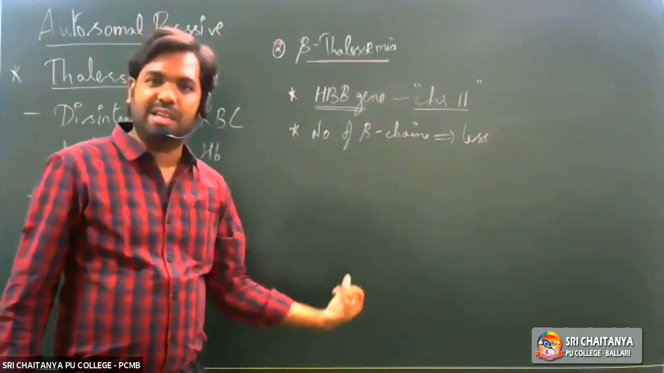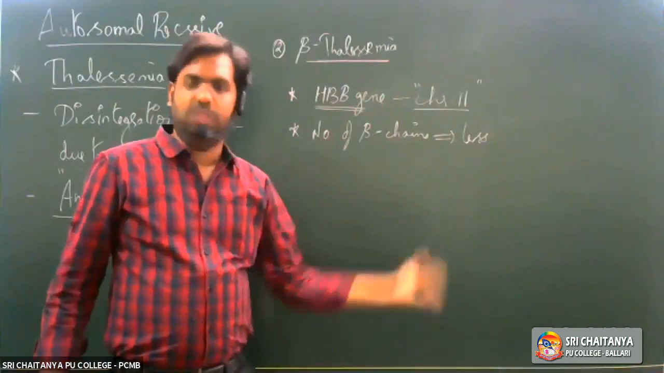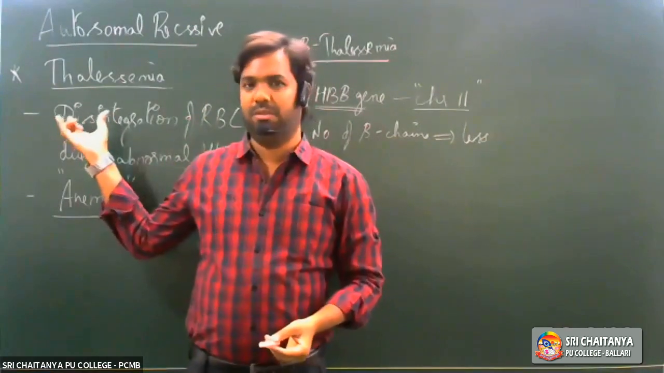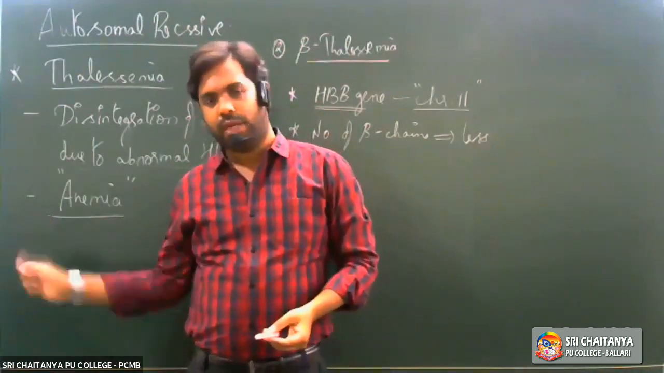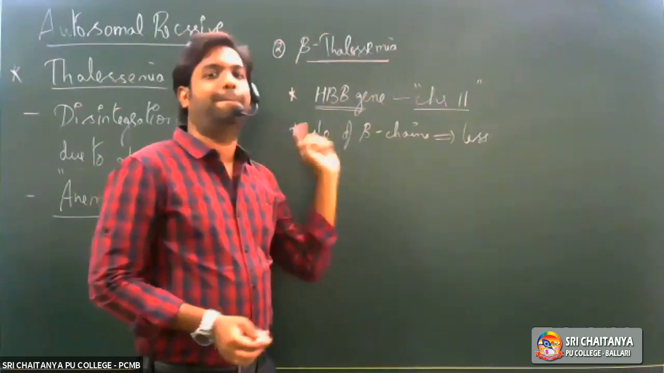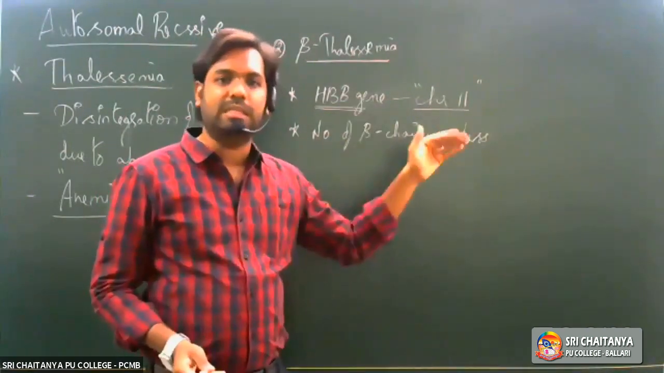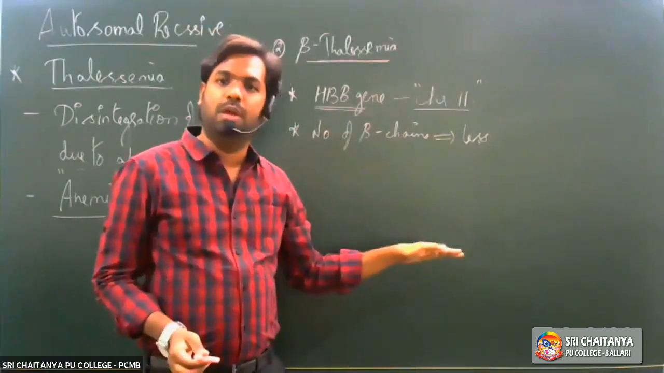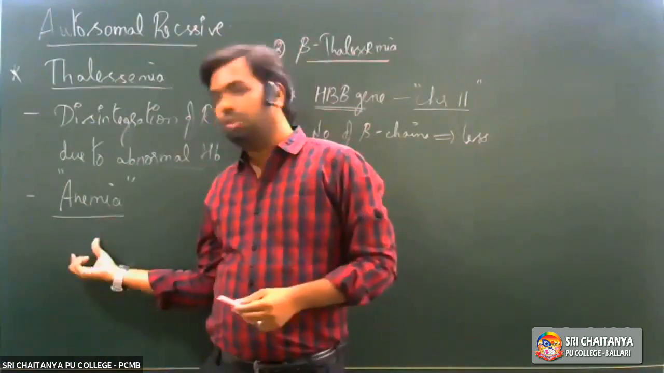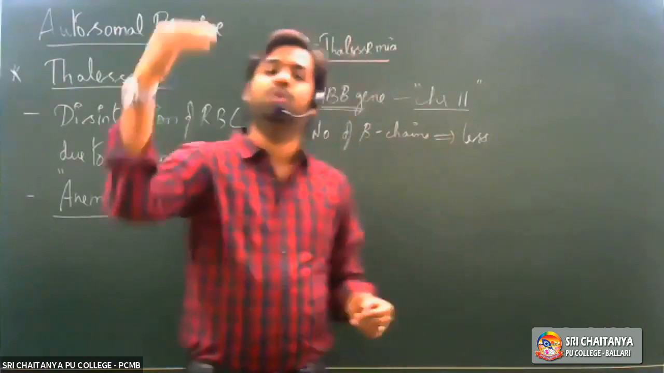Now, since the beta chain is less, what would happen? The number of hemoglobins synthesized would decrease. Since the number of hemoglobins synthesized decreases, the number of RBCs present in the blood also will start decreasing. So two things are happening again, even in the case of beta thalassemia. Number one, since beta chain synthesis is being reduced due to this mutation, the hemoglobin amount will start decreasing, leading to a condition called anemia. Once the hemoglobin amount starts decreasing, the number of RBCs also will start decreasing.